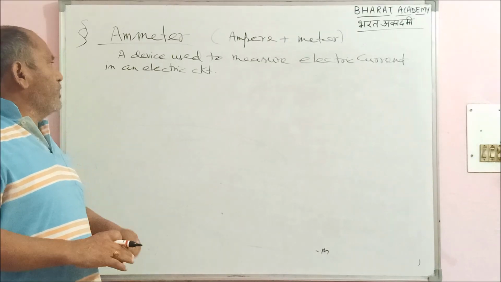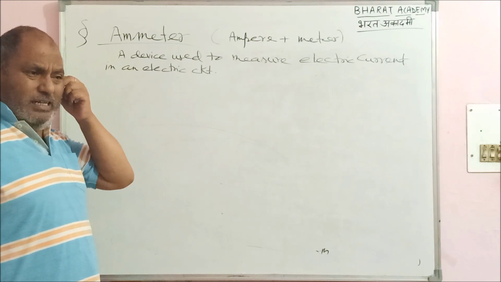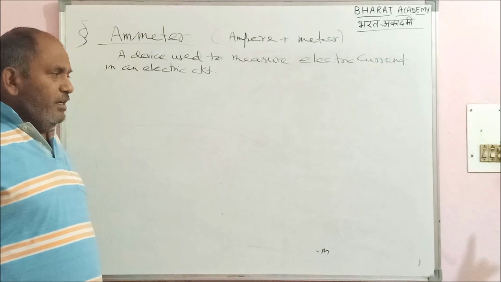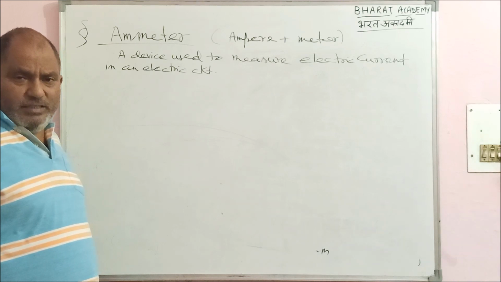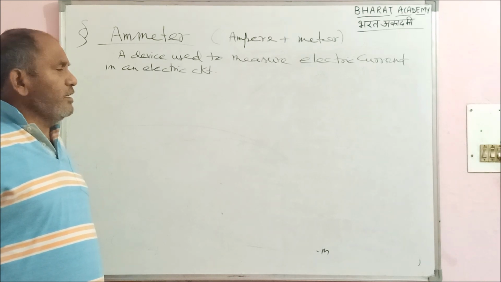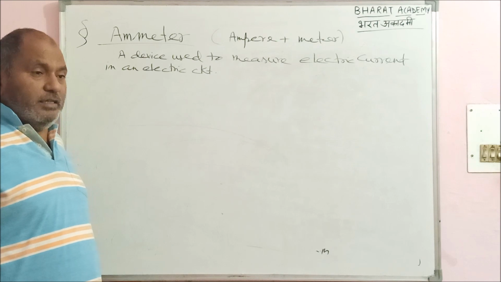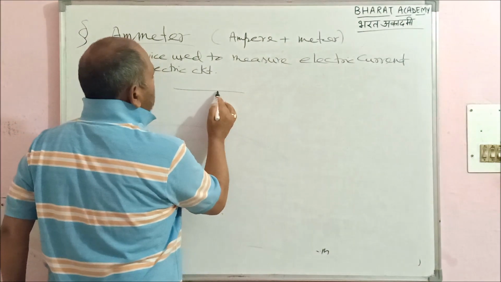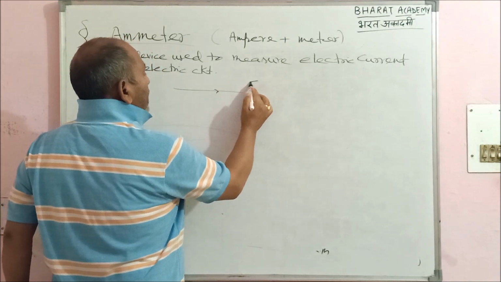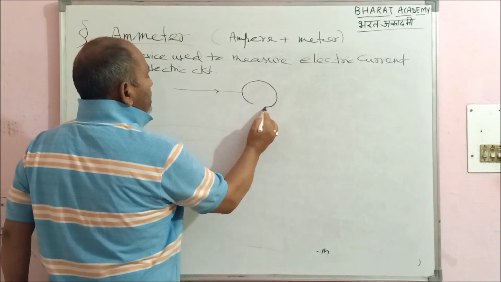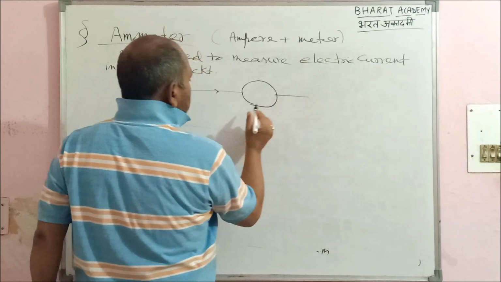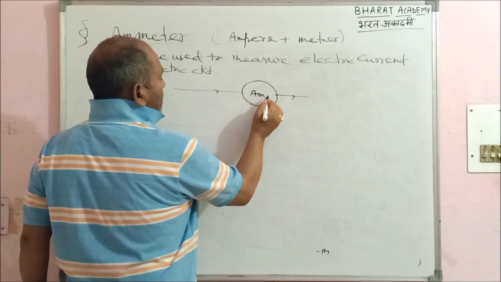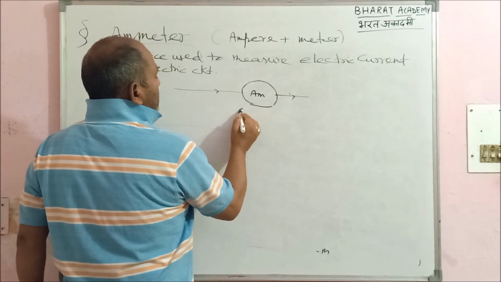An ammeter is a device used to measure the electric current. As we have read in the combination of resistances, current remains constant in series only. Suppose a current is coming from a part, we apply the ammeter always in series.